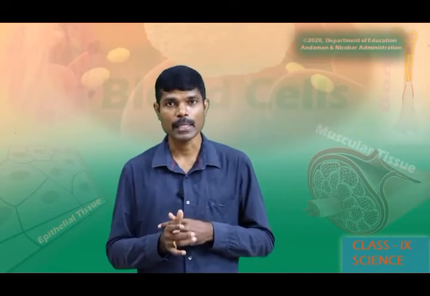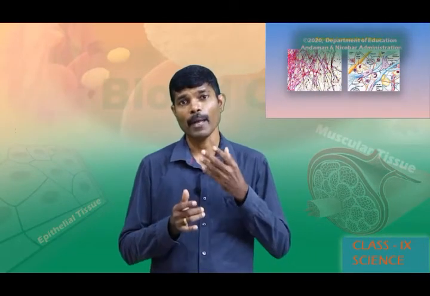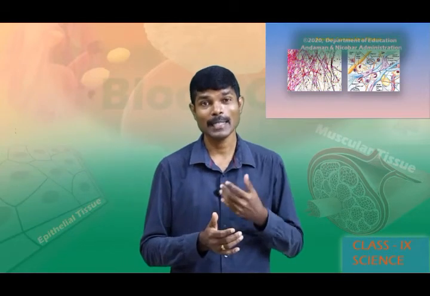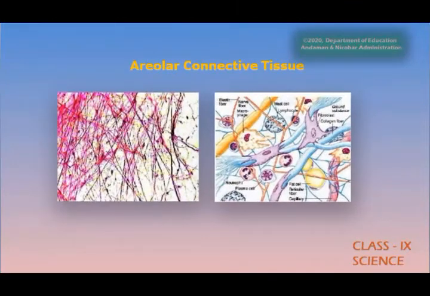Areolar connective tissue is present between the skin and the muscles. As we know that the muscles are attached to bone with the help of tendon, likewise the skin is attached to the muscles with the help of areolar connective tissue. Areolar connective tissue is found between the skin and the muscles, around the blood vessels and nerves. And this tissue is also present in bone, that is in bone marrow. It fills the space inside the organs, supports the internal organs and helps in repair of tissues.